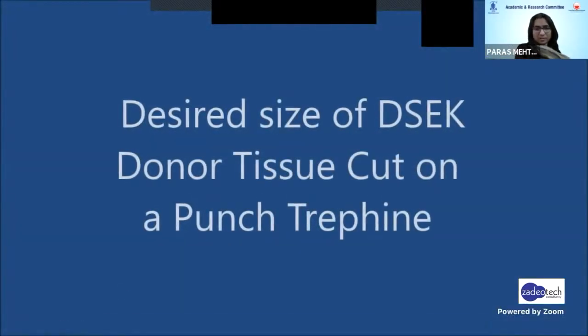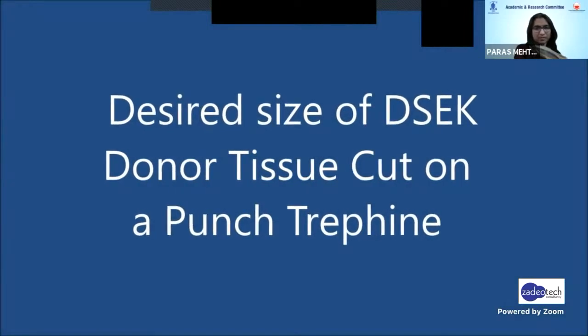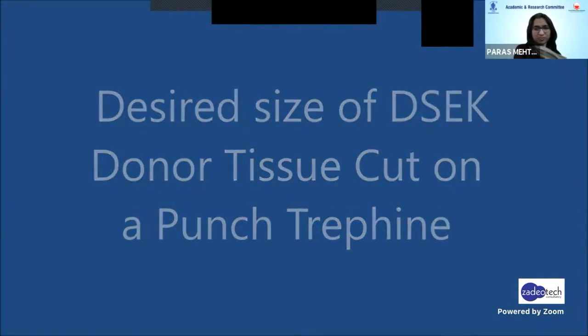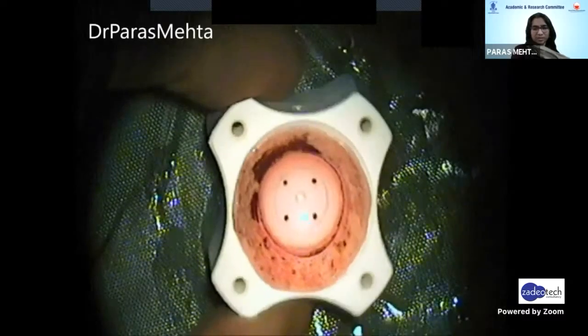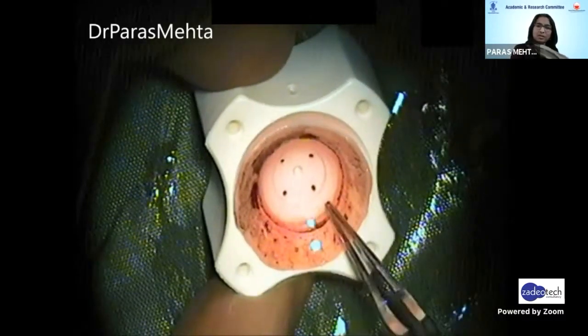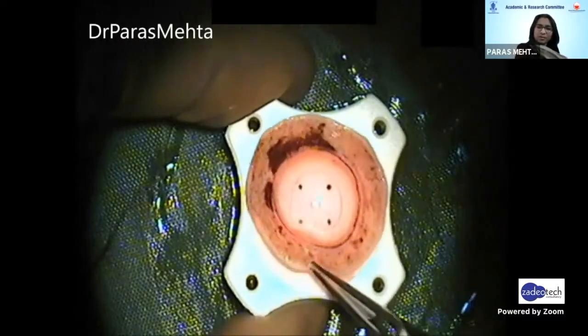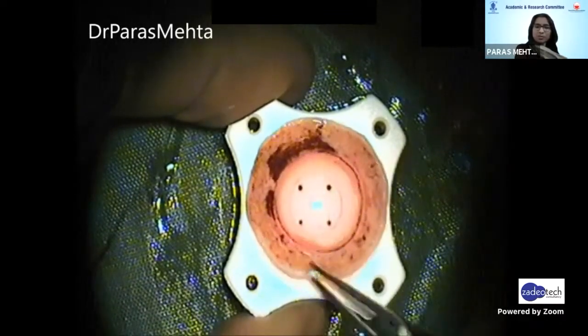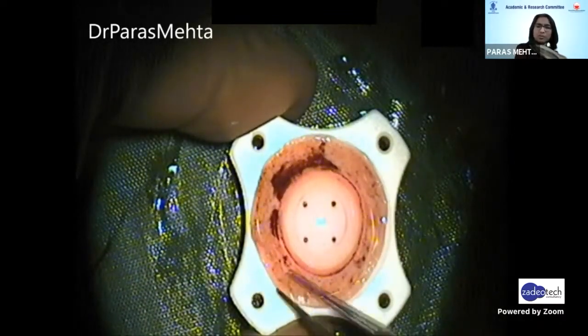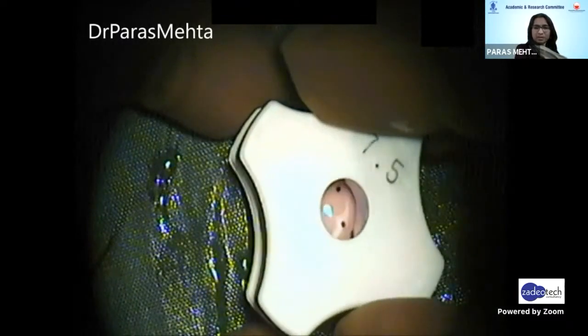Once the donor is prepared, a desired size of dissected donor tissue is cut on a punch. As you can see here in a punch, that area is showing an area of an arcus, so you can avoid the arcus. There are 4 dots or holes, so based on that, you can center your tissue very well.